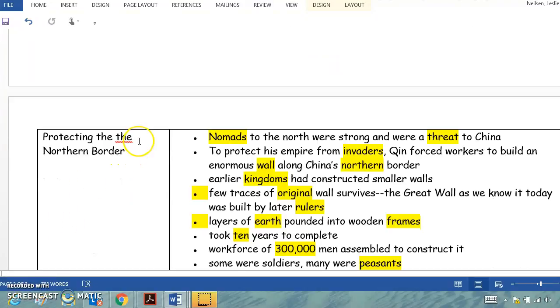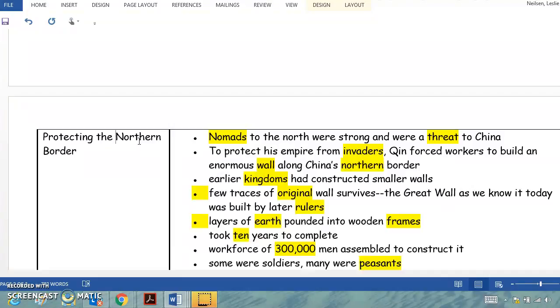Protecting the northern border. Nomads to the north were strong and were a threat to China. To protect his empire from invaders, Qin forced workers to build an enormous wall along China's northern border. Earlier kingdoms had constructed smaller walls. Few traces of the original wall survive. The Great Wall as we know it today was built by later rulers.